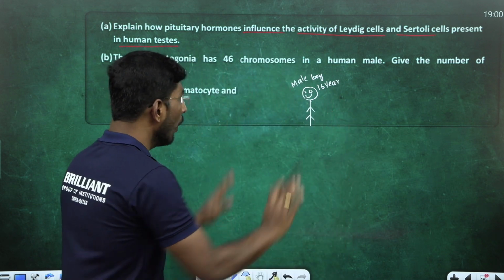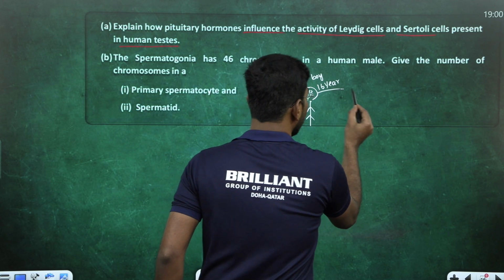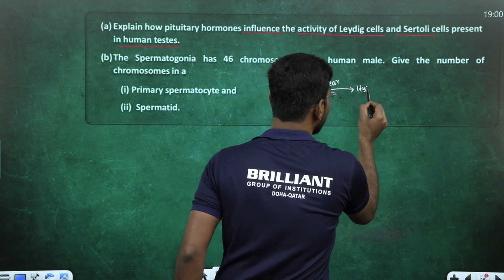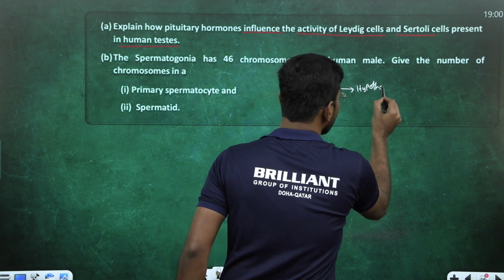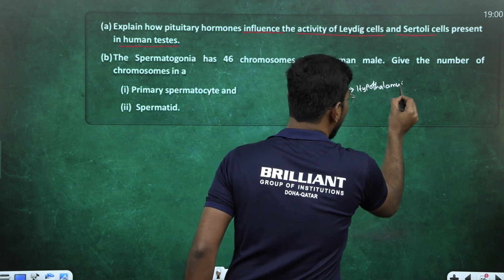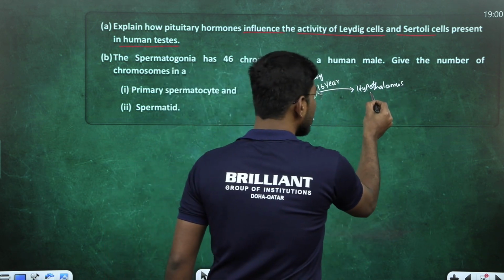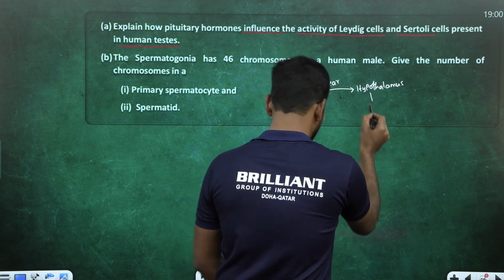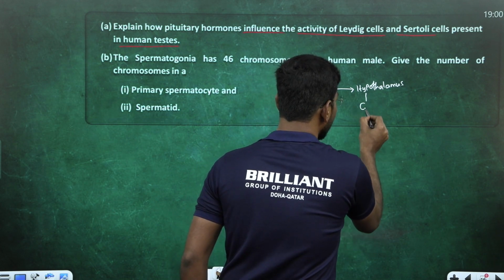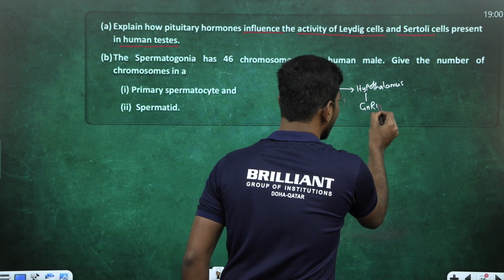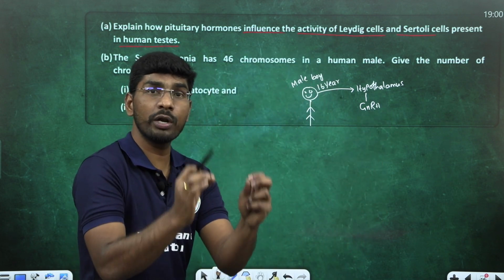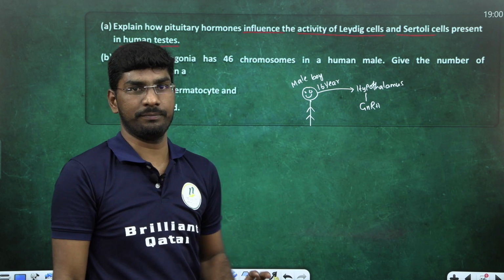At 16 years, what happened? Careful, look at here. From his hypothalamus, a part of the forebrain, one hormone is released. What is the hormone name? GnRH. What is the GnRH full form? Gonadotropin releasing hormone.